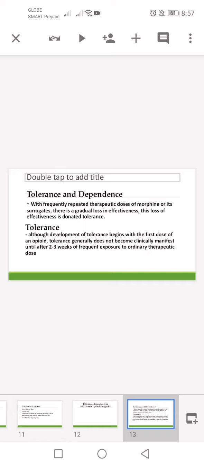Tolerance, dependence, and addiction of opioid analgesics. Tolerance. With frequently repeated therapeutic doses of morphine or its surrogates, there is gradual loss in effectiveness. This loss of effectiveness is denoted tolerance. Although development of tolerance begins with the first dose of an opioid, tolerance generally does not become clinically manifest until after 2 to 3 weeks of frequent exposure to ordinary therapeutic dose.